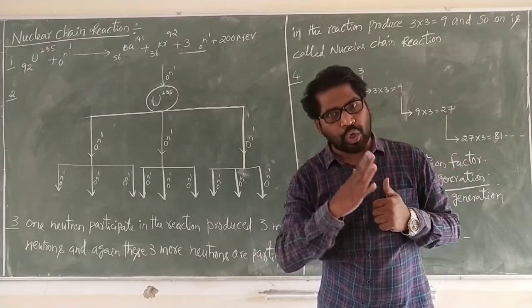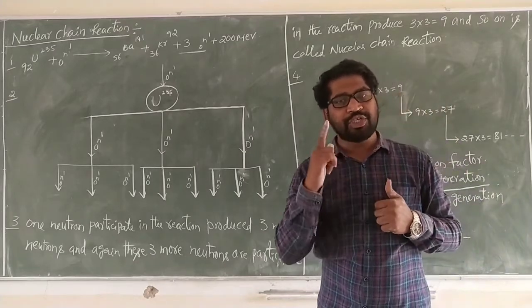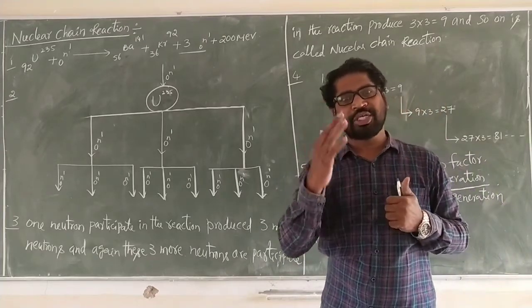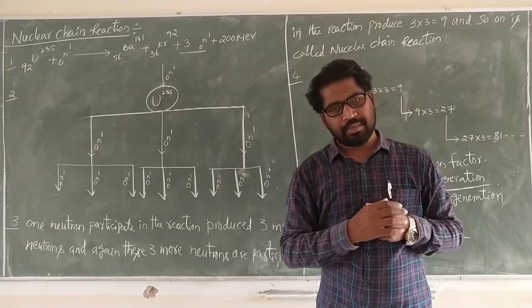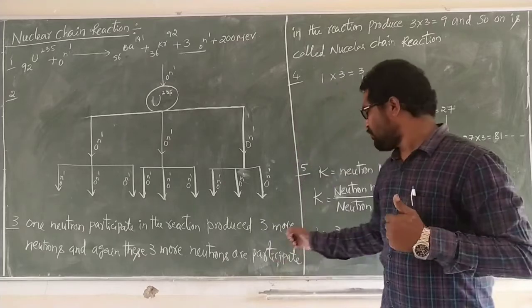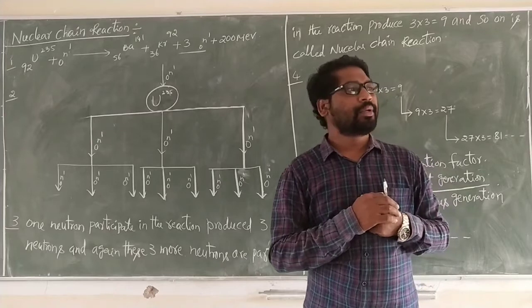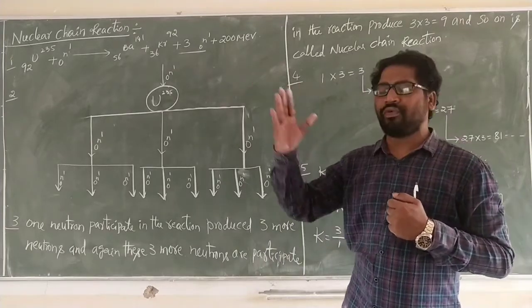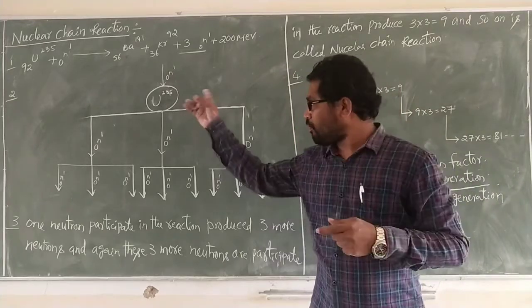In which state the nuclear reactor is sustained, in which state the chain reaction is going on, the process will be going on. That is decided by the neutron multiplication factor.